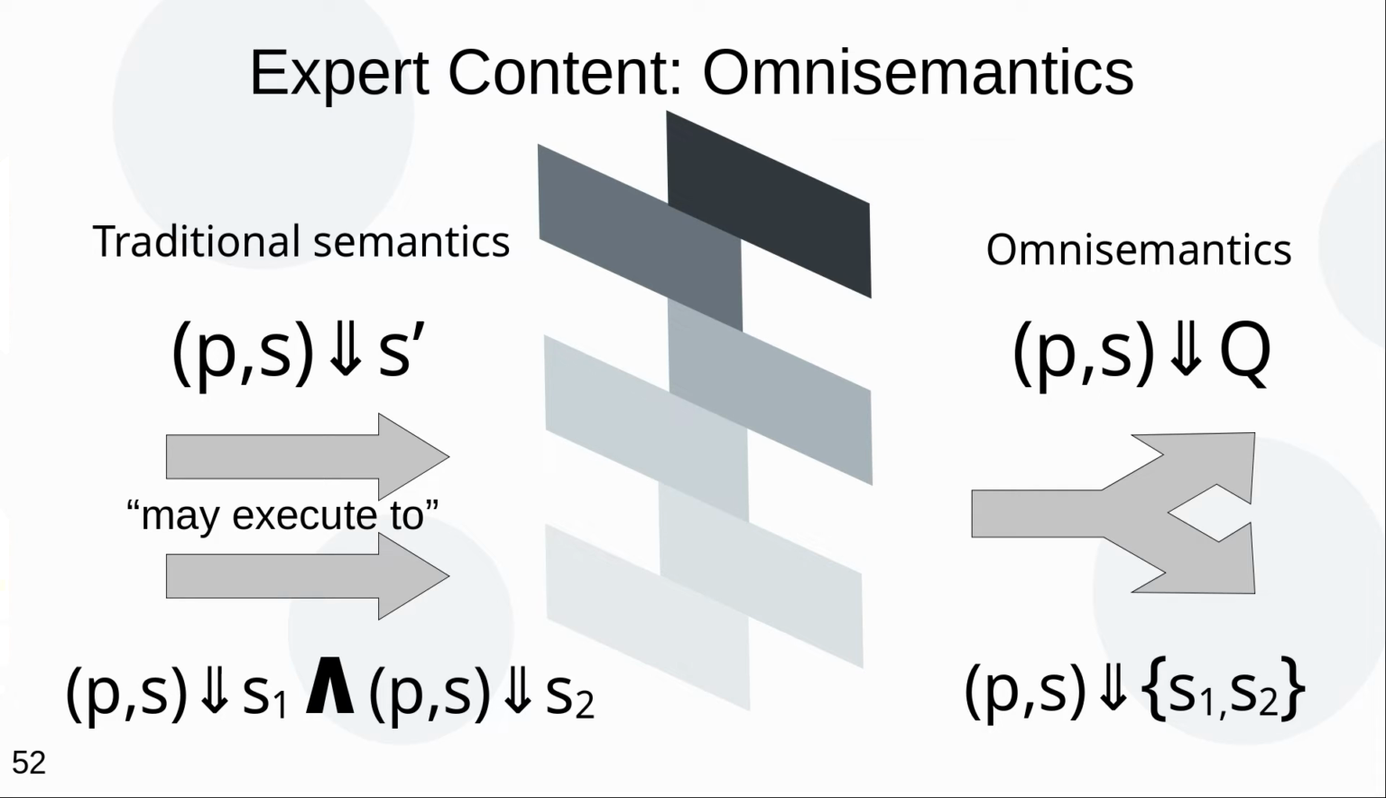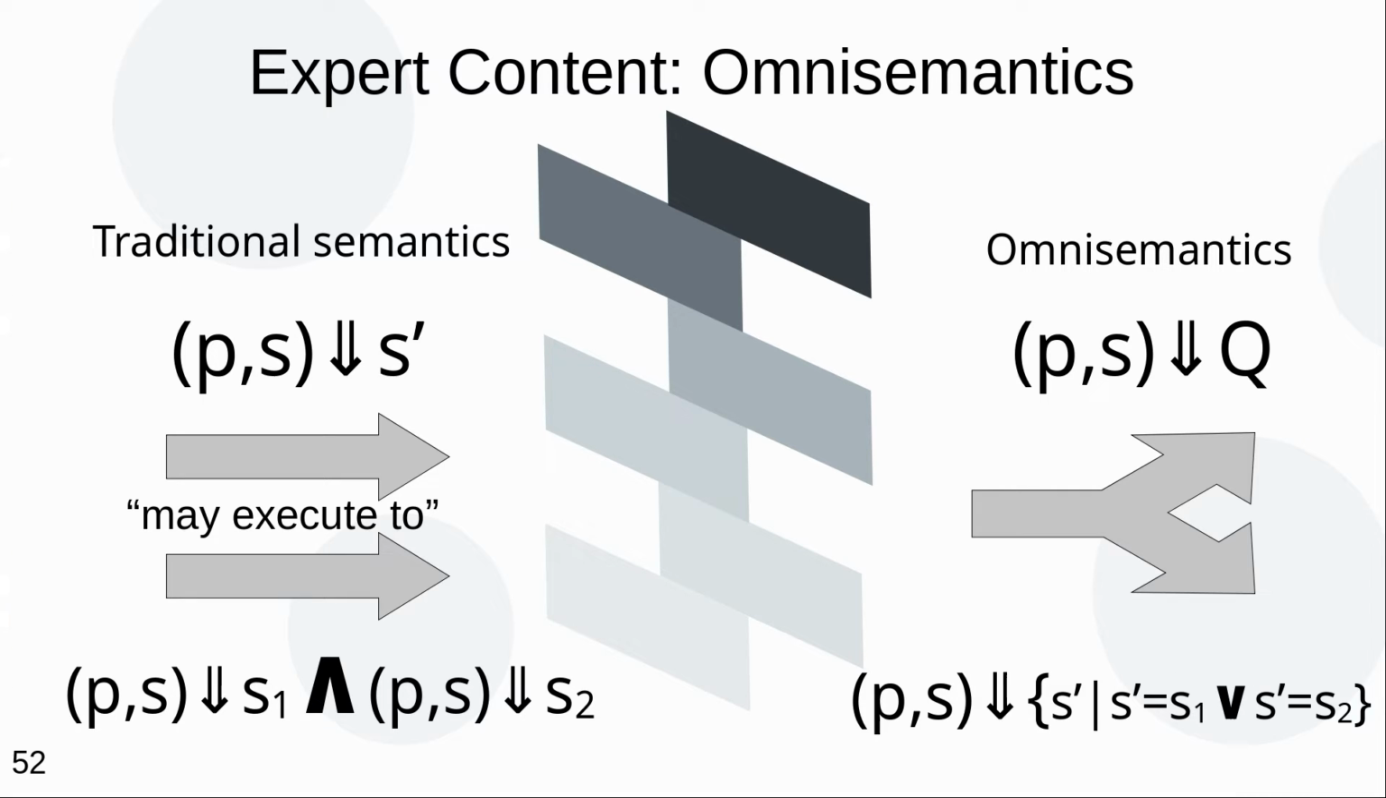And I would argue that this is already counterintuitive. A human might say that this program produces A or B, not that it possibly produces A and it possibly produces B. And in fact, in omnisemantics, the appropriate postcondition exactly is a set of two states. And if you look at how a set of two states is encoded in a proof assistant, it is the set of states that are equal to one or the other. So this program runs to S1 or S2.